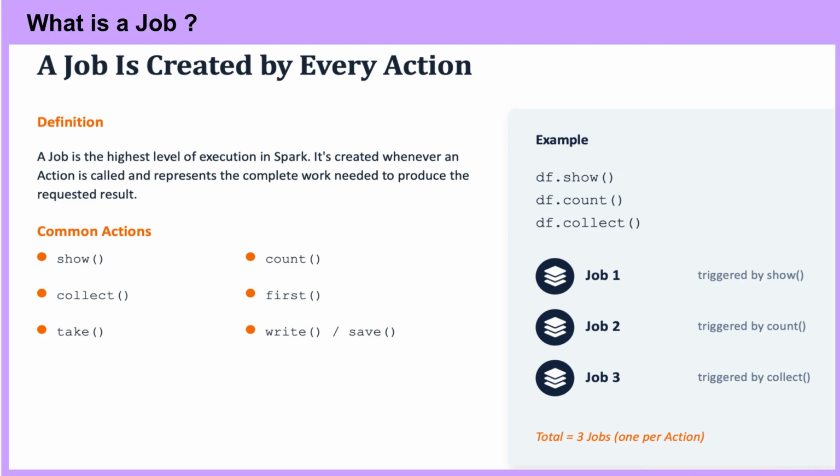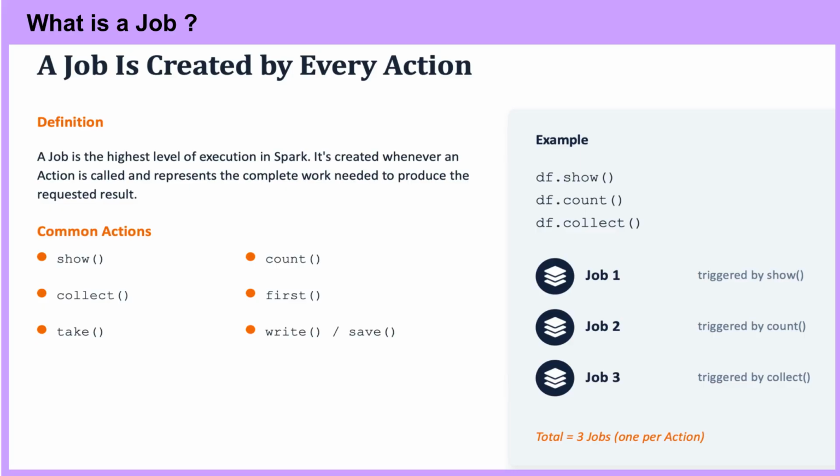What is a job? In Spark, a job is the top-level unit of work. Every time you call an action, an operation that actually triggers computation and returns a result, as opposed to a transformation, which is lazy, Spark creates exactly one new job to compute that result. Left side, definition and common actions. A job represents the complete set of work Spark needs to do to fulfill your request. It lists common actions that trigger a job: show, collect, take, count, write, save. Contrast, transformations like filter, select, group by do not create jobs on their own. They're lazy and just build up a logical plan until an action is called.